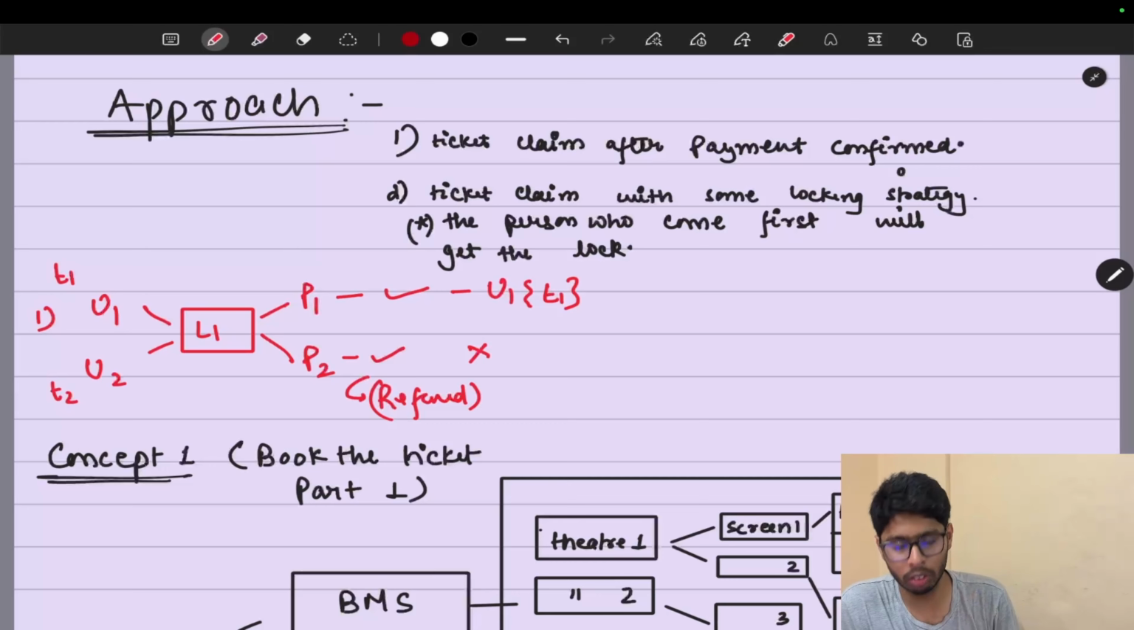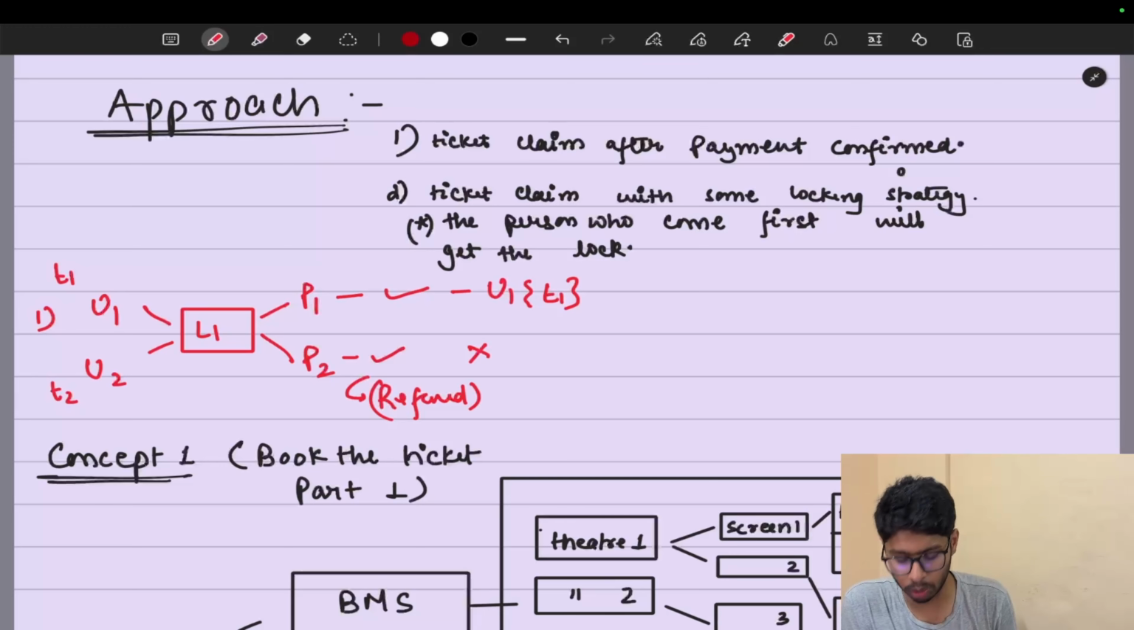Now, what will happen if the transaction is unsuccessful? In that scenario, nothing will happen, because the seat is already booked by U1. Why did I mention this point? I just wanted to tell you, before teaching the second point, that companies like BookMyShow and District don't use this first point. But this point is not unnecessary. It is an important point because many other companies use it.